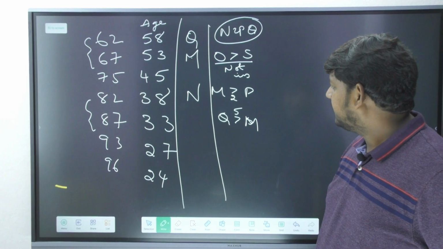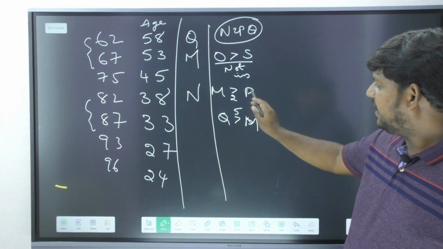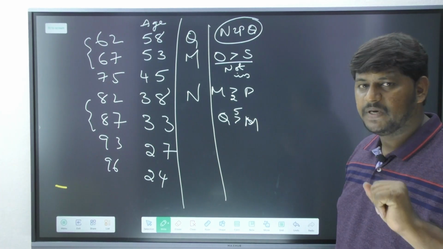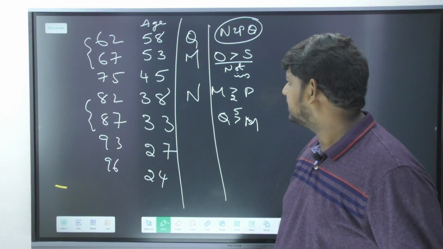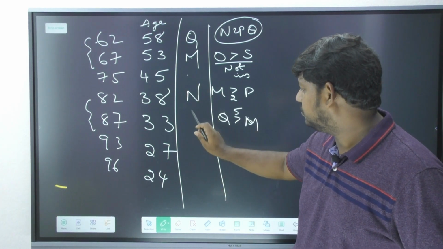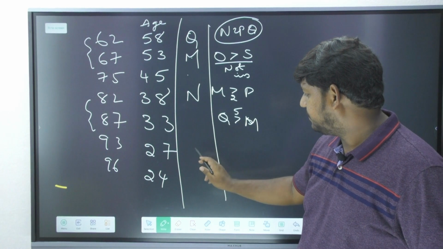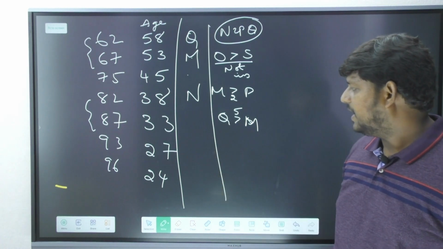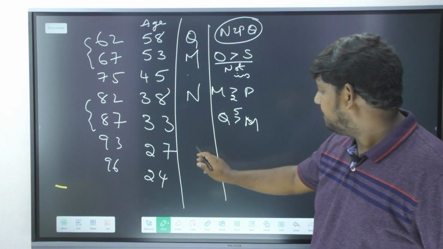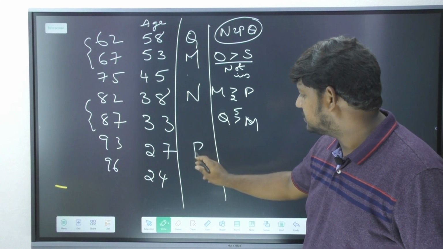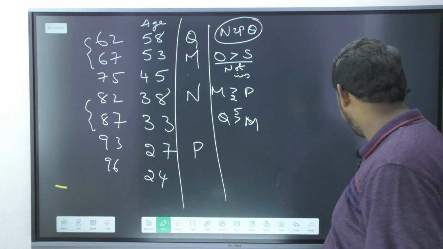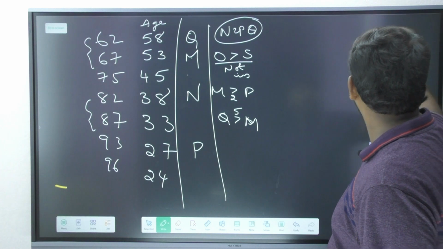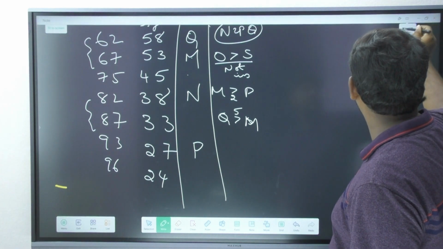Right, next one. In between M and P, there should be 3 persons. More than 2, so I'll go with 3. 1, 2, 3. I can place P here or P here. Let me just write it down. P here, because there is one piece of information which we are missing over here. You know what that information is? I'll just show you. Just give me a second.